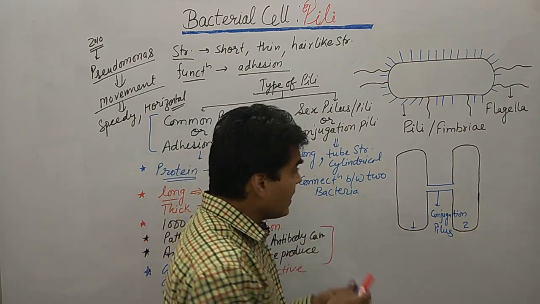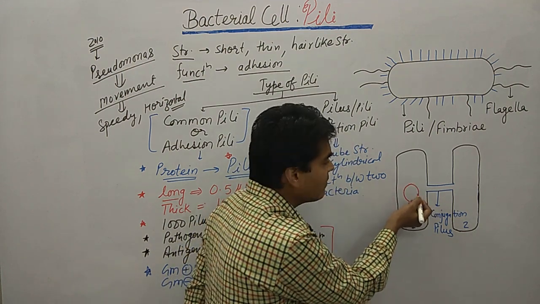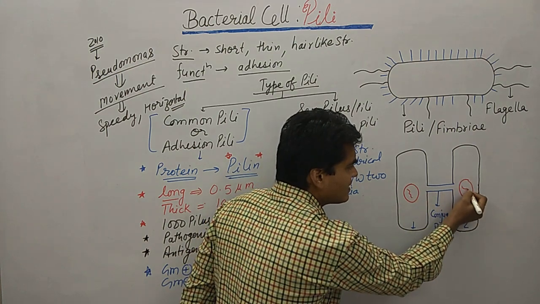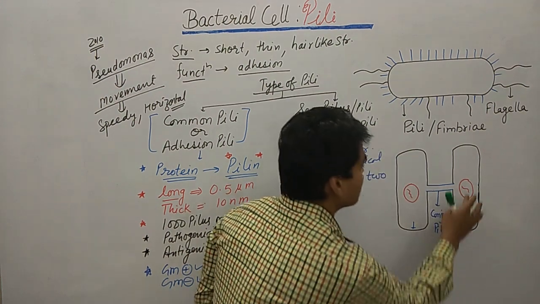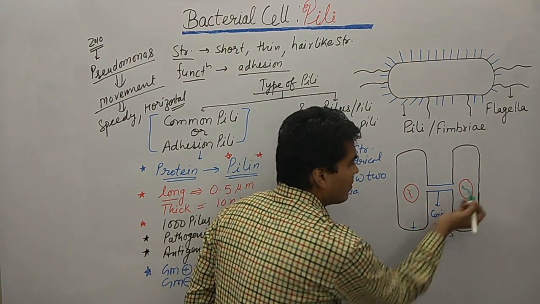Now in bacteria we have the nucleoid region, and this is our genetic material. This is another bacteria, so I am drawing its genetic material in another color.